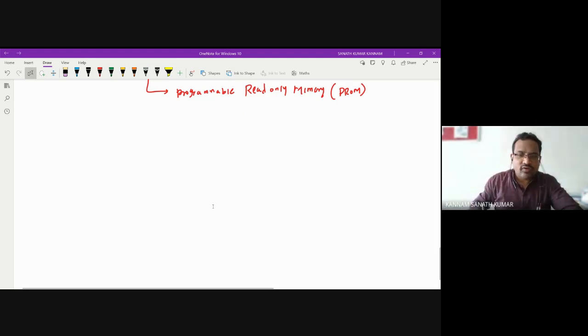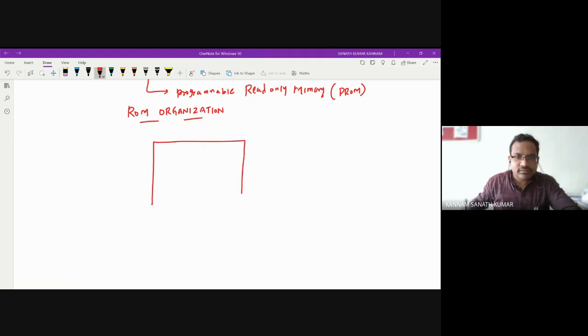Now we'll see the ROM organization. Before going into the ROM, you need to know about the ROM organization. In order to interface a microprocessor or microcontroller to the memory, first of all it will identify the address.